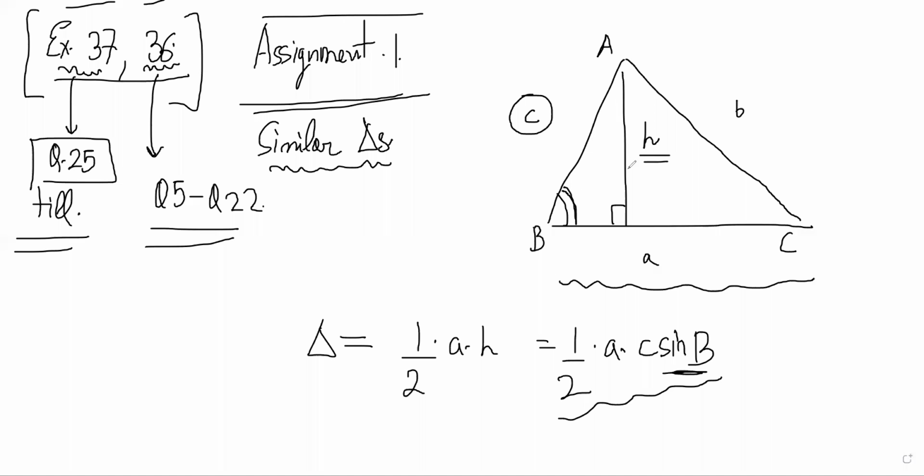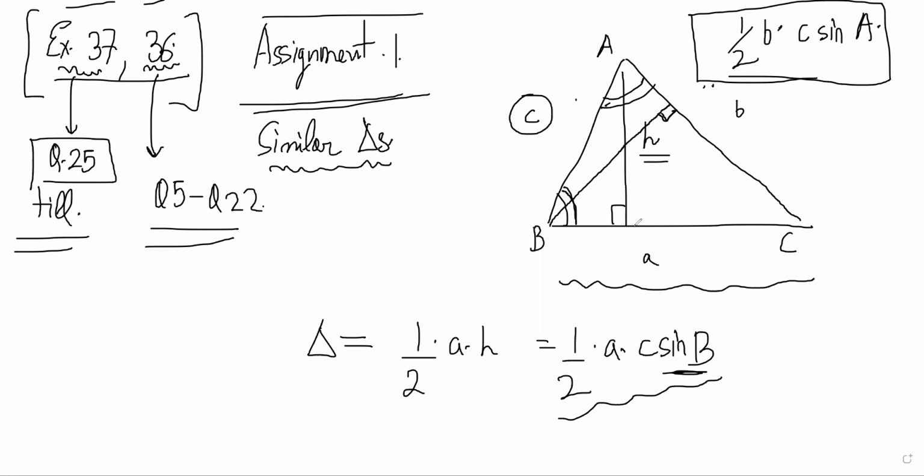Okay. Similarly, if I want to do the other one, I can take b as the base. So the other altitude will be like this, right? Yes. So it will be half into b into this altitude, and this altitude is c sine A, right? Yes. So that is how you get half into two sides into whatever is the angle between them, that sine, right? Okay.